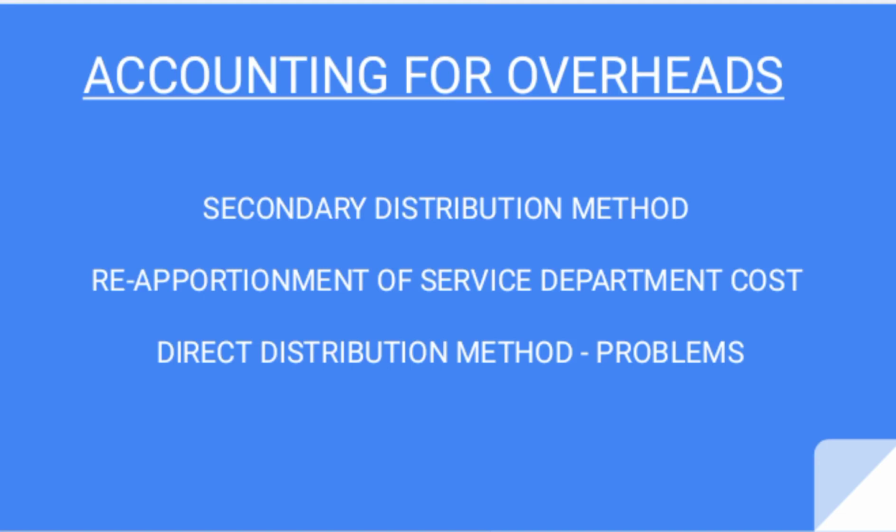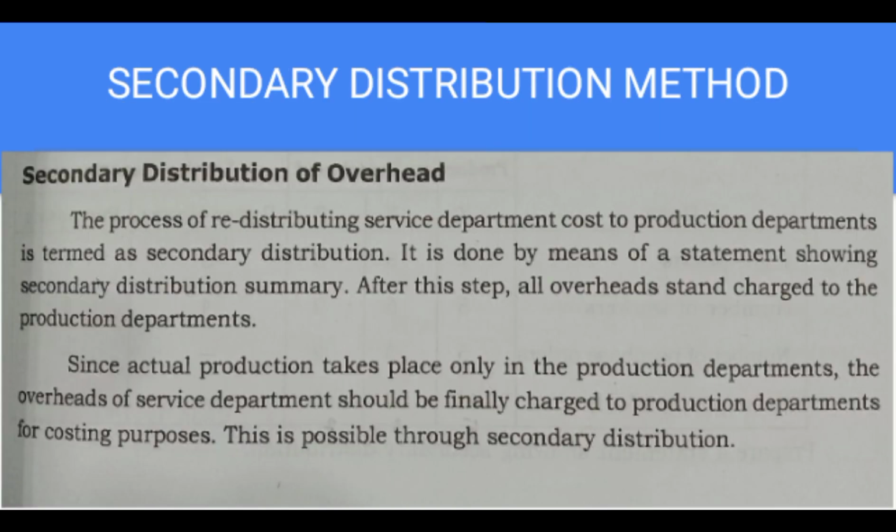Today our topics are secondary distribution method, reapportionment of service department cost, and the first method of reapportionment, that is direct distribution method and its problems, from the chapter accounting for overheads. Then what is secondary distribution method? It is the process of redistributing service department cost to production departments.